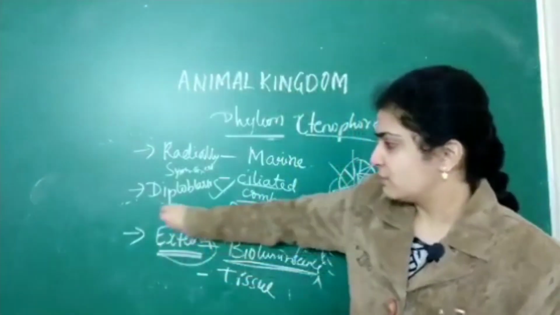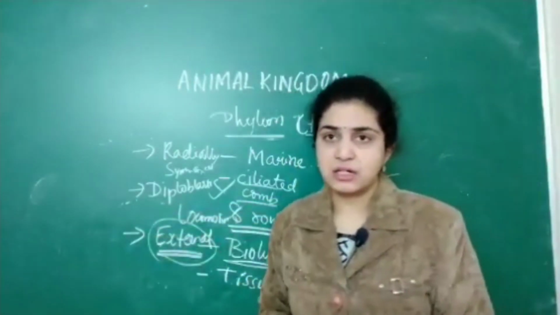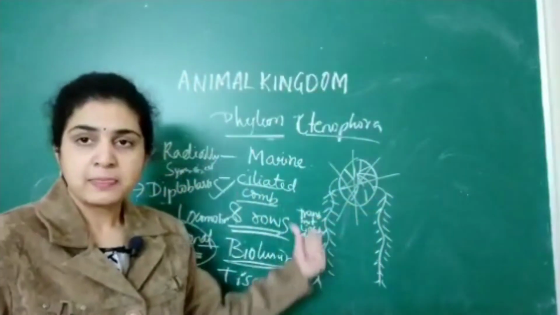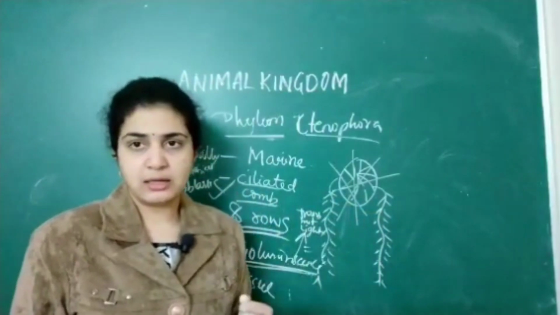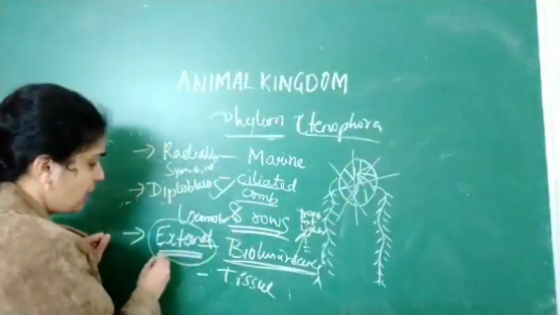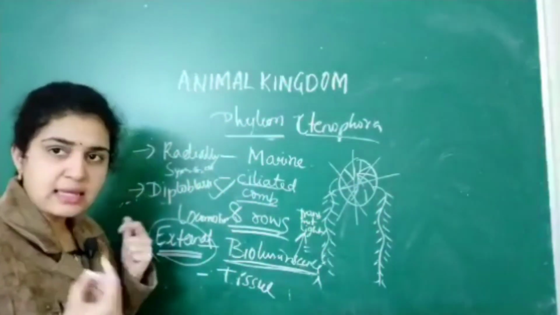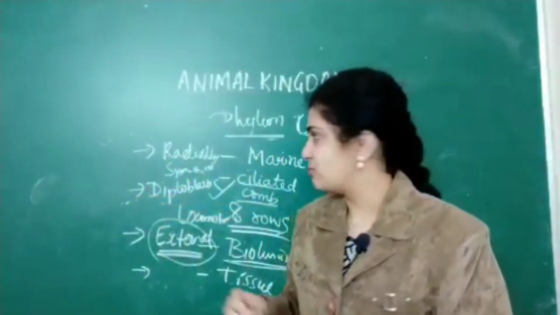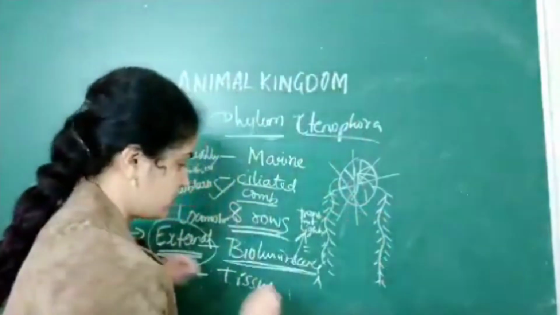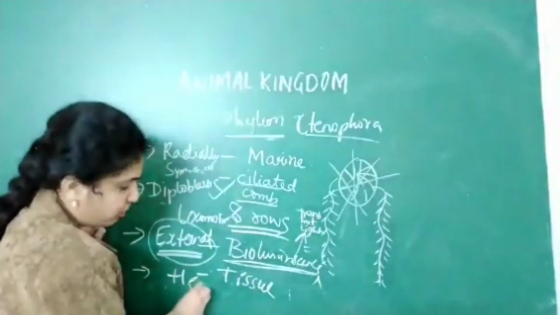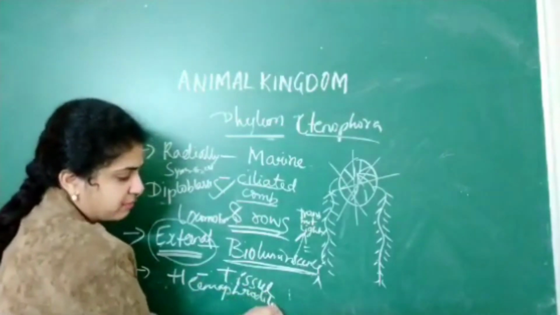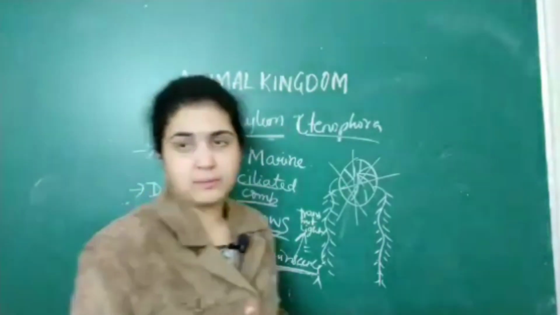An important, neat question: which phylum exhibits external fertilization? It is nothing but phylum Ctenophora. So that point you should clearly remember. The next point is the same as sponges: they are also hermaphrodites. Hermaphrodites means both organs are present in the same individual.